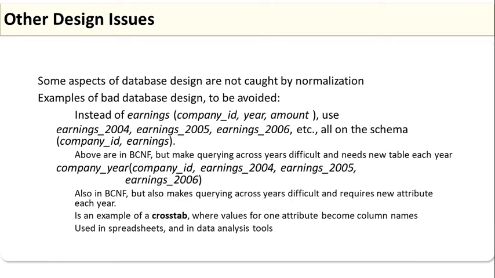The above are in BCNF but make querying across years difficult and need a new table each year. Similarly, a design with a new attribute for each year is also in BCNF but makes querying across the years difficult and requires a new attribute each year. This is an example of a crosstab, where values of one attribute become column names, as used in spreadsheets and data analysis tools.